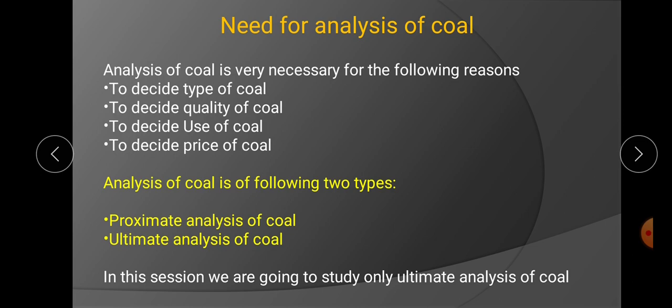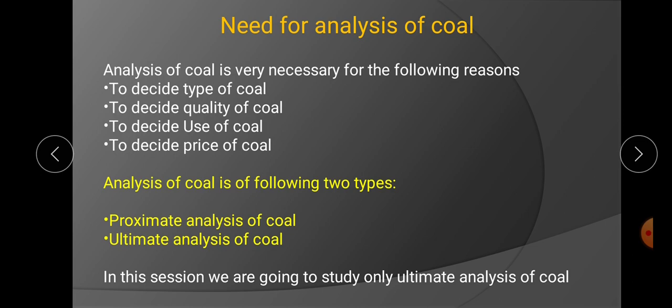Friends, as coal is found in the earth crust, it is associated with some moisture, and with some salts and minerals which remain unburnt on combustion of coal, so that comprises the ash. Coal also contains some carbon in the form of volatile matter. So overall composition of coal is classified in two categories: elemental composition and non-elemental composition.